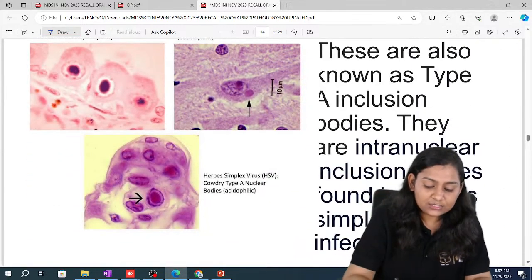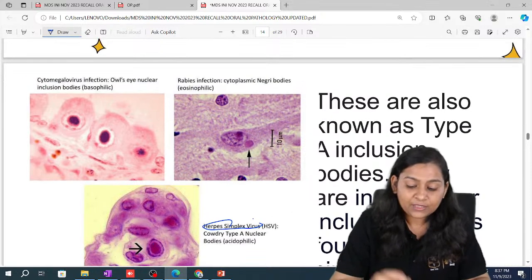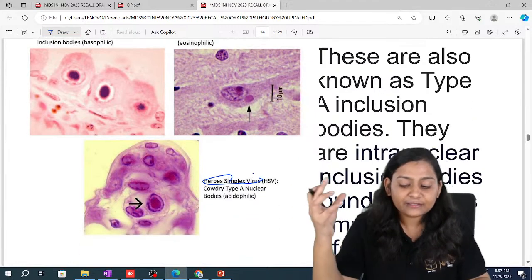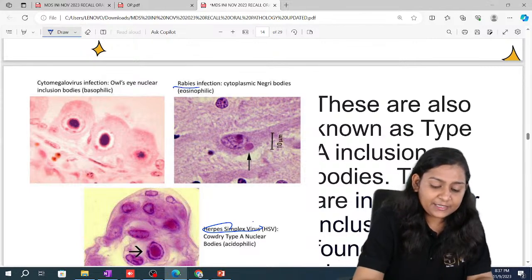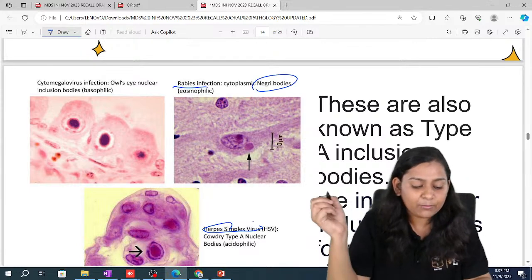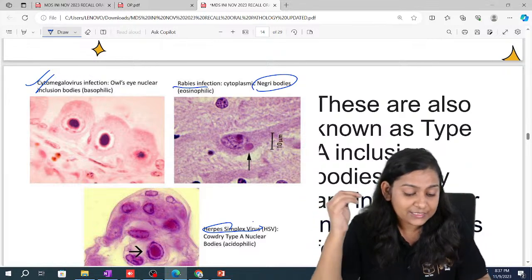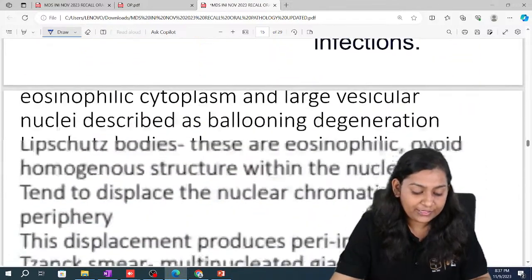Now see, this is herpes simplex virus with the Lipschitz bodies. What are these? These are type A inclusion bodies. These are intranuclear inclusion bodies. Now see, in rabies, what do we see? We see Negri bodies, while in cytomegalovirus, we see the owl's eye appearance as inclusion bodies, which are basically basophilic.